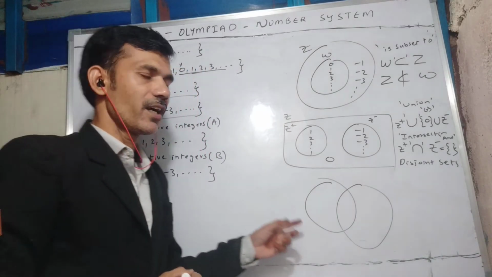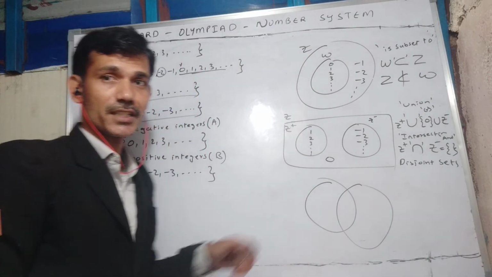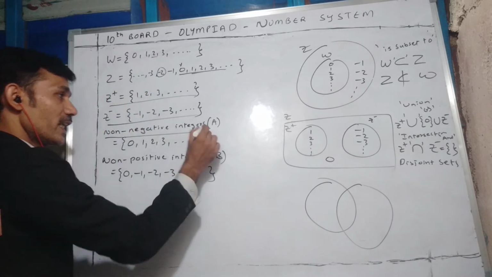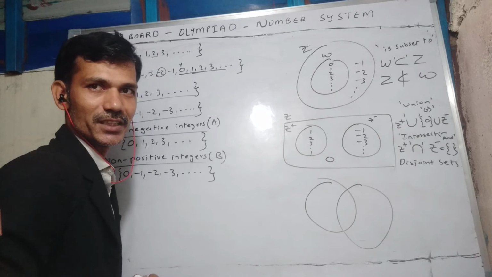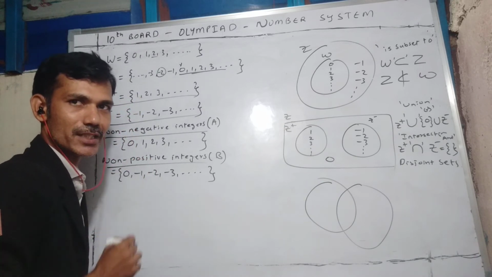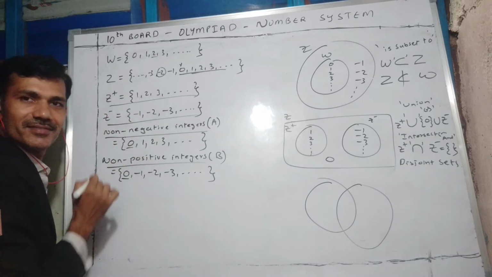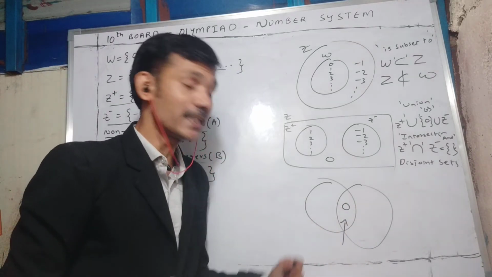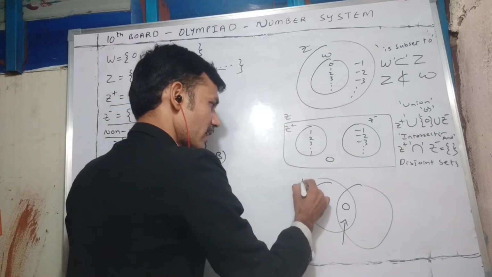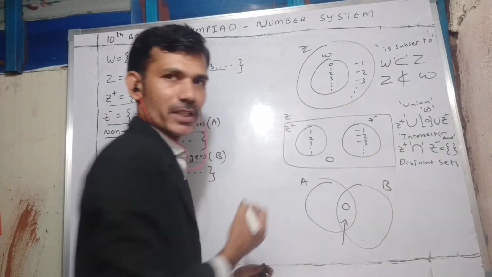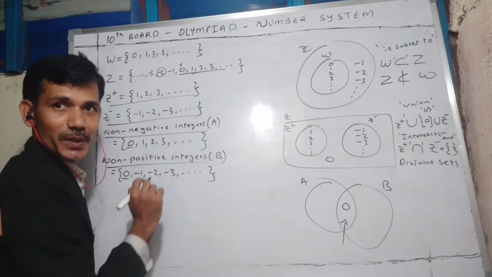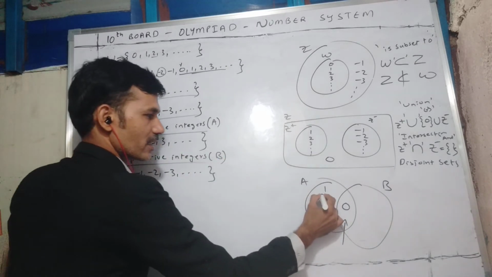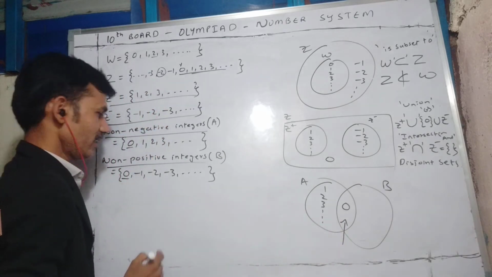Now we represent integers using overlapping sets also. Here I will take non-negative integers and non-positive integers. In both of them a common element is there, you observe. So that common element I can take here. This part will represent the intersection. This set I denoted with A, this set I denoted with B. Non-negative integers means 0, 0 I already wrote. Other elements are 1, 2, 3, and so on.